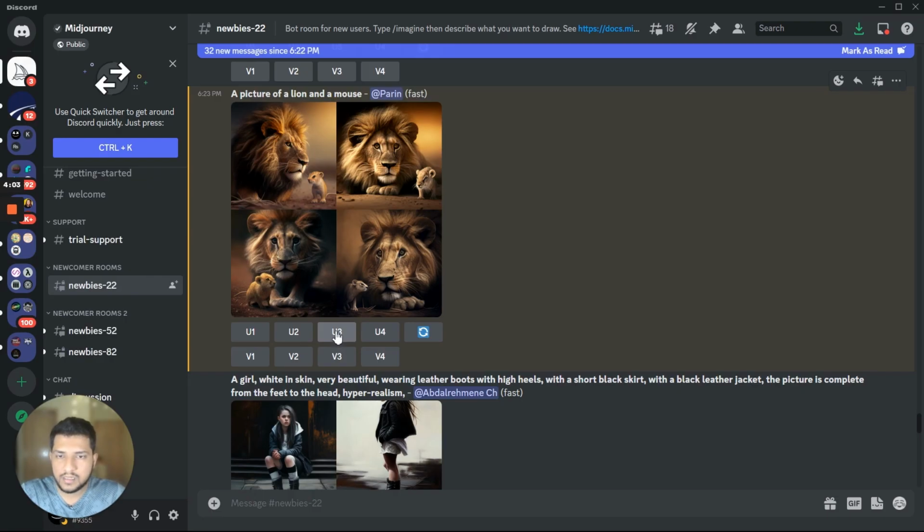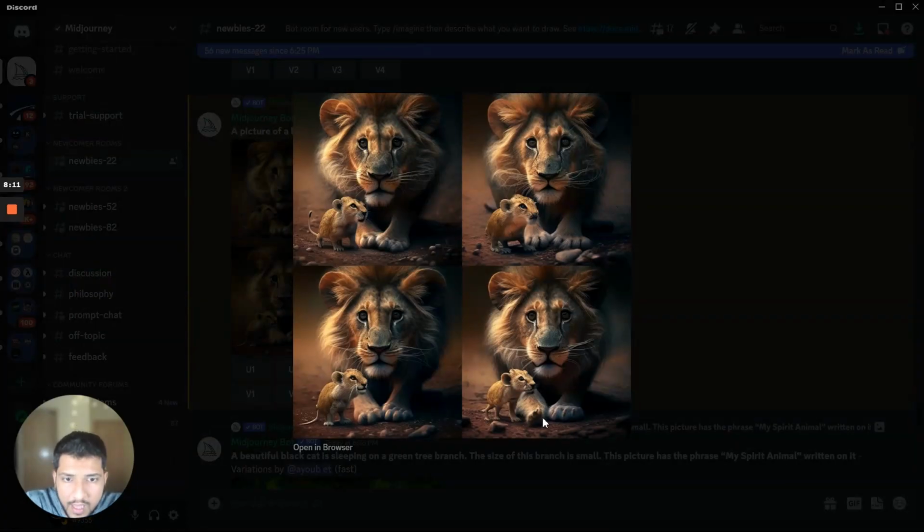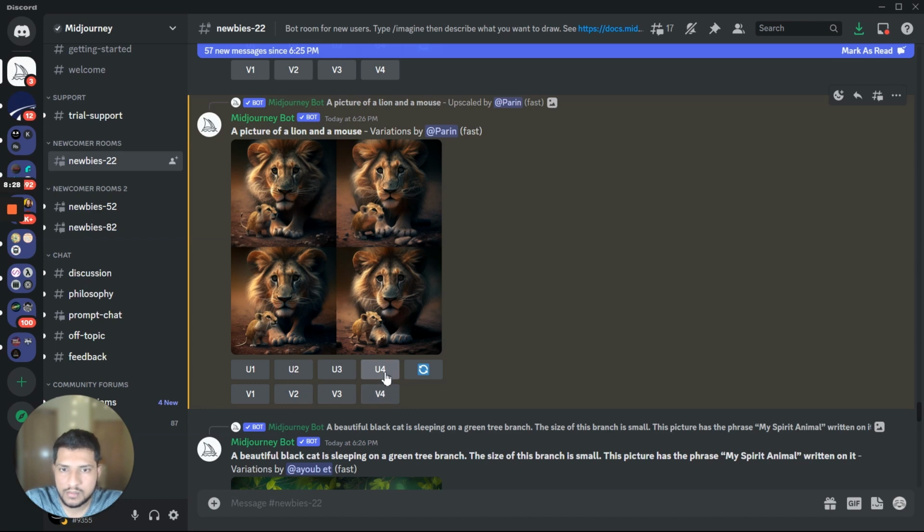We'll go ahead and use this U3 button, which will mean that it will generate the full upscaled version of this third image. So it has generated these 4 variations, and you know what, the mouse looks a little bit like the lion. It looks like a lion cub, in fact. So I think the last one is probably better. What we'll do is we'll press U4, which will mean that it will upscale this last image and give us that image in high resolution.